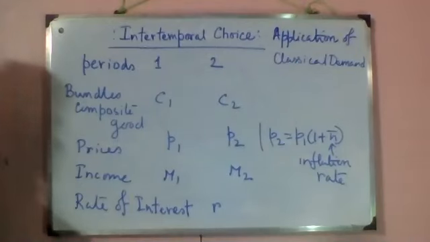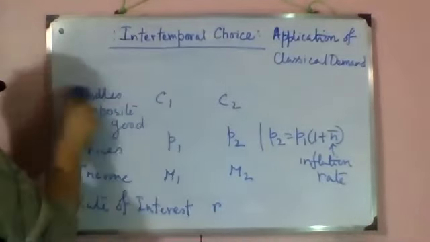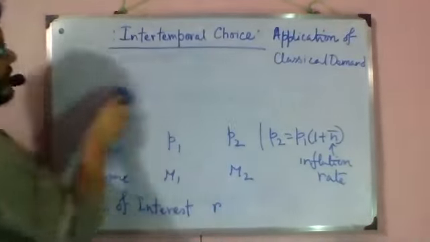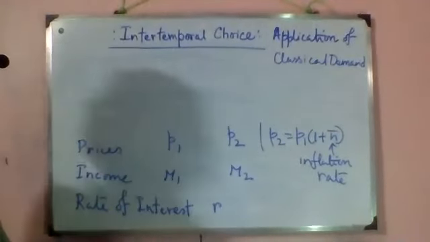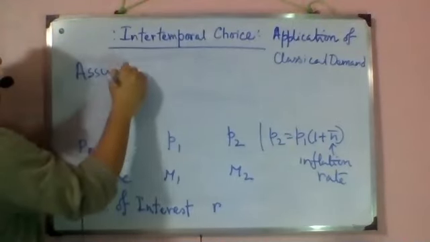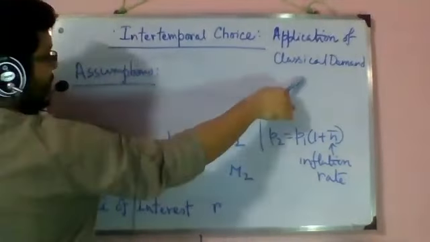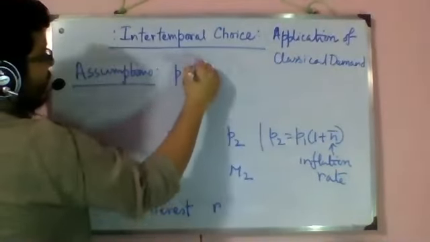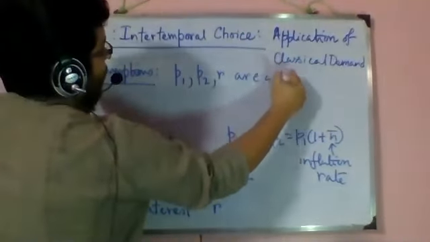Now, after notations, what we need is assumptions. There are a few assumptions which basically provide the setup. First of all, to be at par with classical demand theory, P1, P2, R are all given.